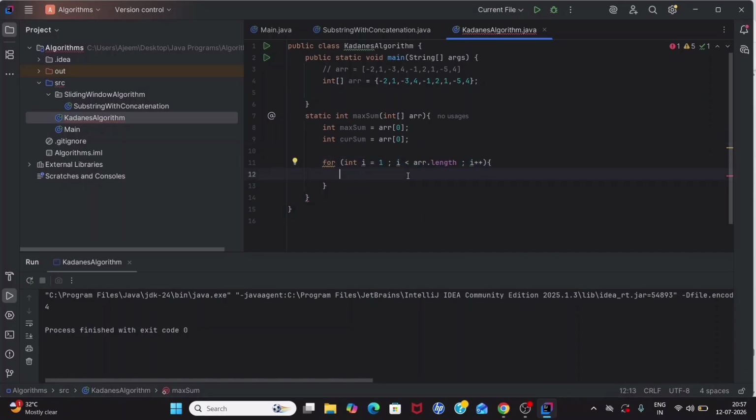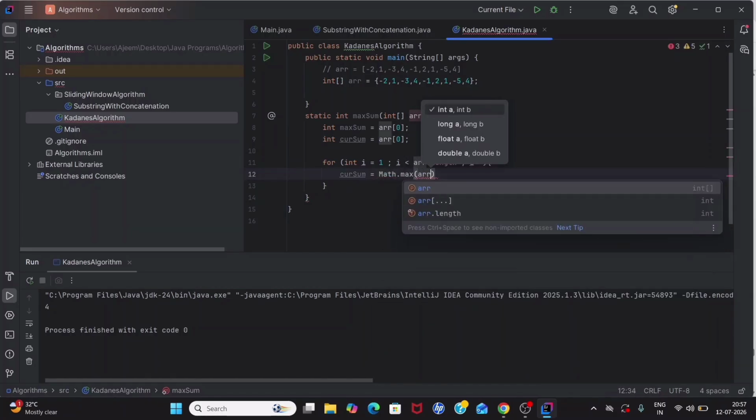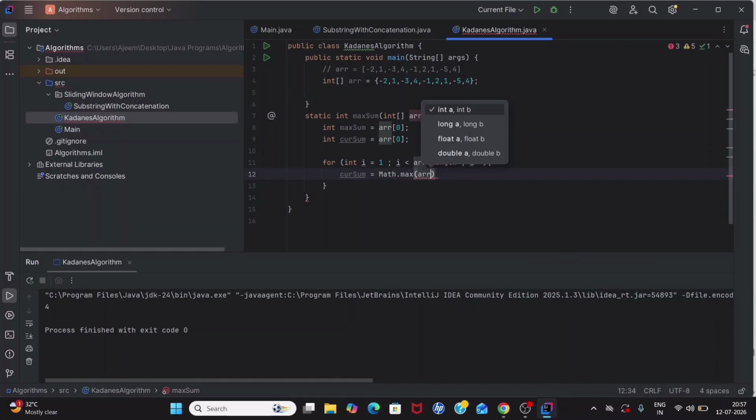So I'm just going to set current sum equal to Math dot max of. I'm just checking if my past is hurting me or not. If the past is hurting me, the current value which I am at, see, if minus 2 is going to hurt me. So when I am present at 1, 1 is greater than what?